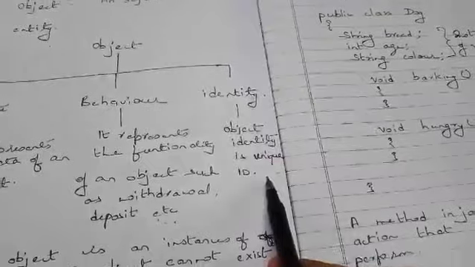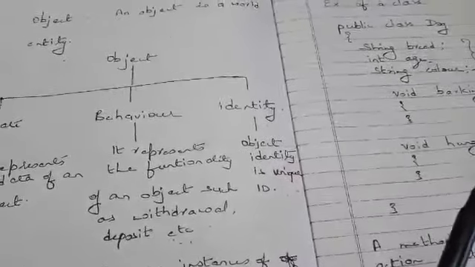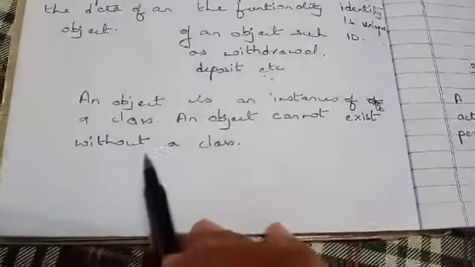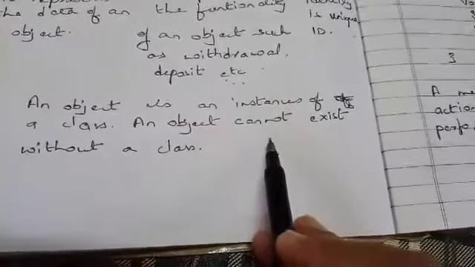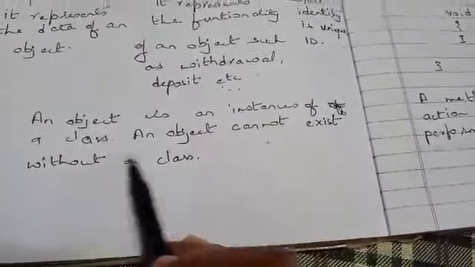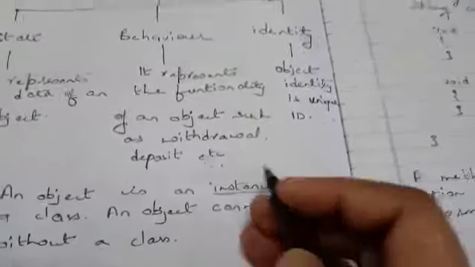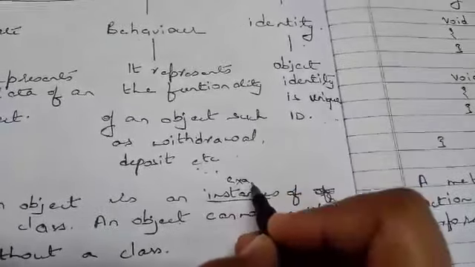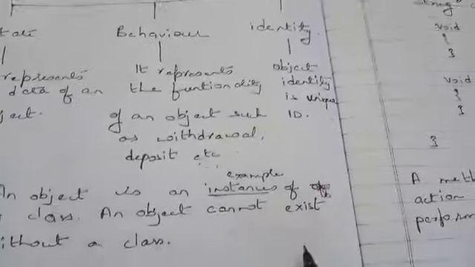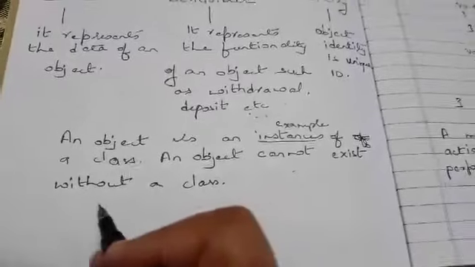Identity means the unique ID of that particular object. An object is an instance of a class, or we can say an object is an example of a class. An object cannot exist without a class.